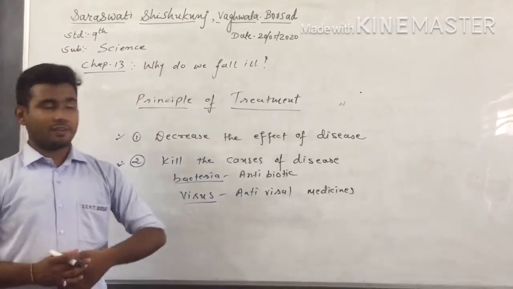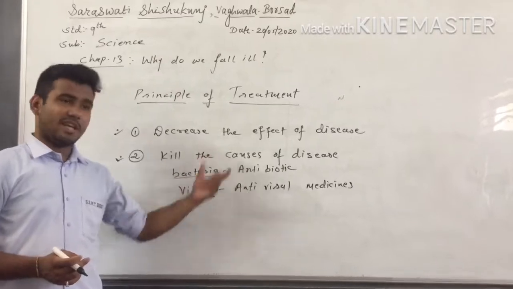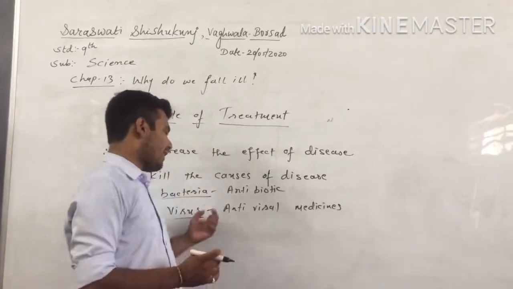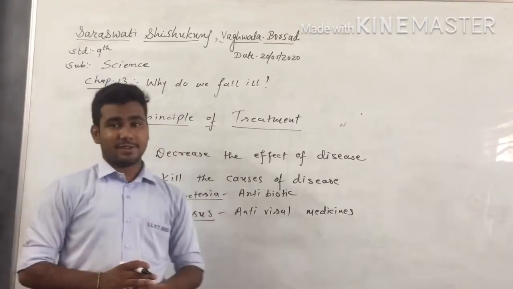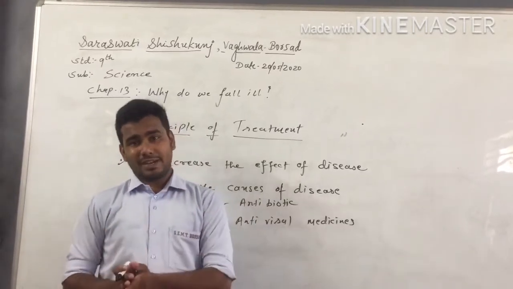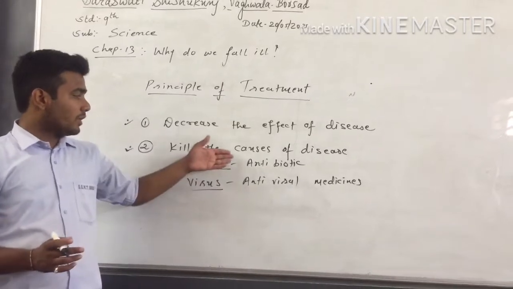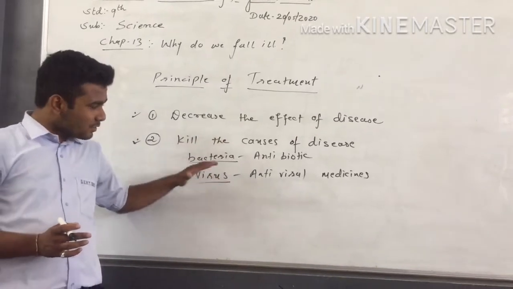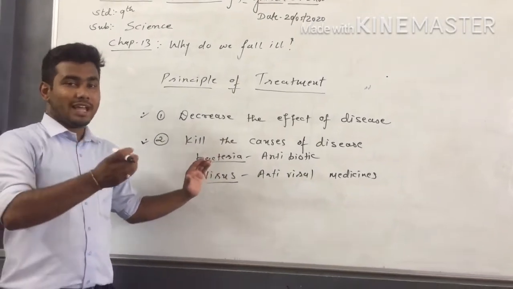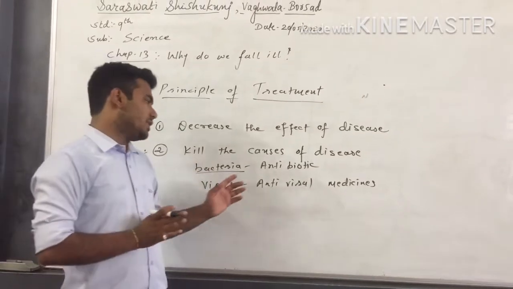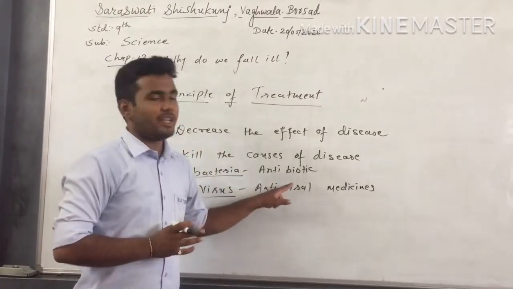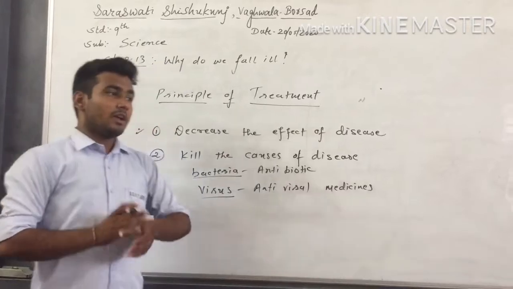We know very well that for bacterial disease we use antibiotics, and for viral disease we use antiviral medicine, right? Antiviral medicine cannot be used as antibacterial, but if the disease is caused by a virus and there is also some bacterial infection, in that case antibiotics will give us relief.